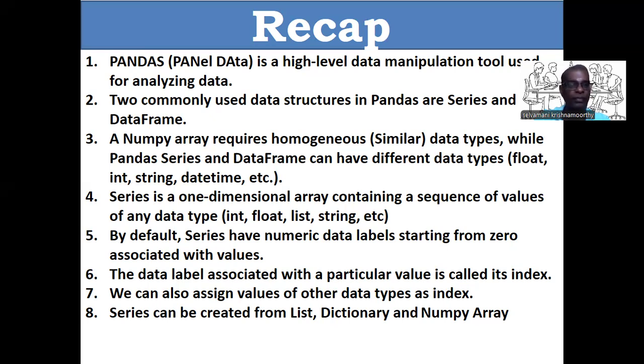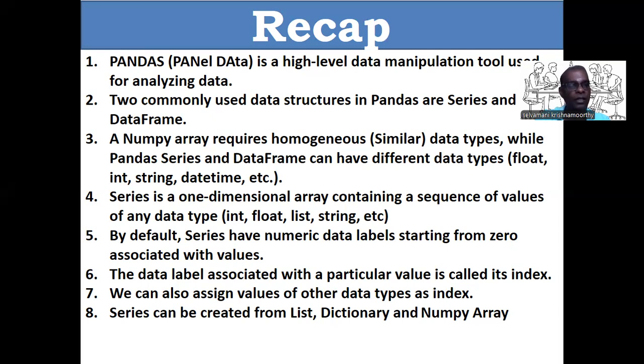That we already studied. Series means what? Series is a one-dimensional array. So far, whatever we studied, a series contains only a one-dimensional array. A series is a one-dimensional array containing a sequence of values of any data type. It may be an integer, a float, a list, a string. By default, a series has a numerical data label starting from 0 associated with the values.